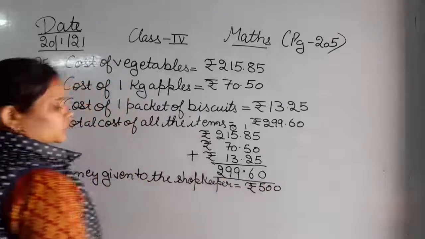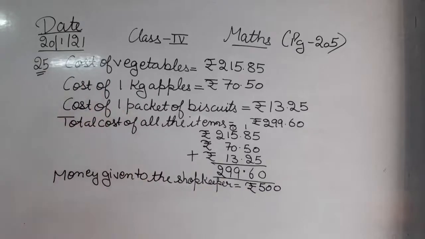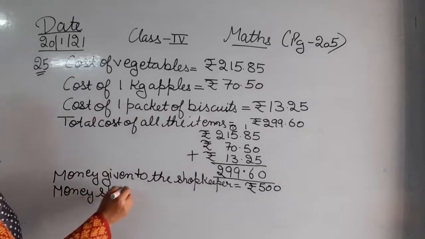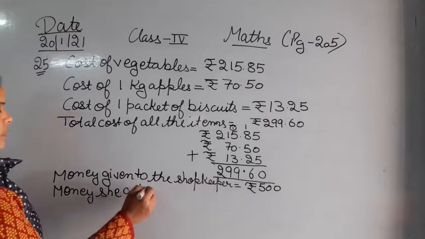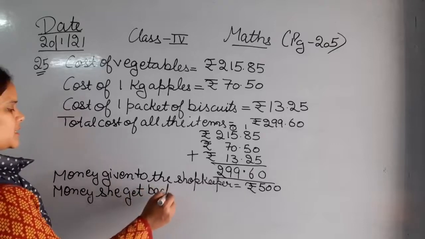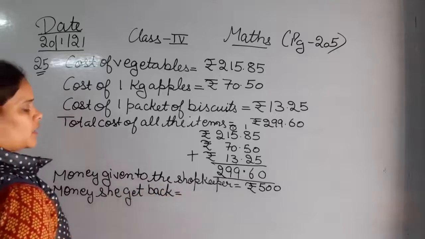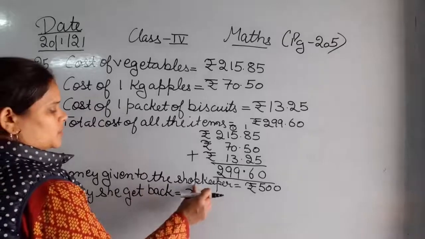So this is the money that she has given to the shopkeeper. Money she gets back. तो पैसे उसको वापस मिले. Okay, so that rupees